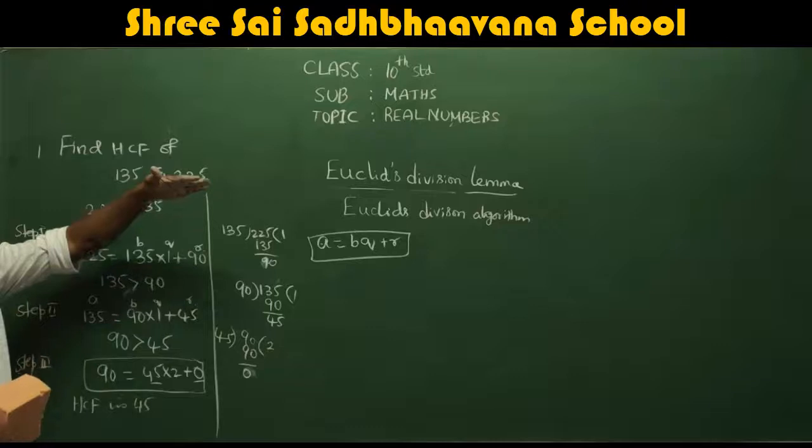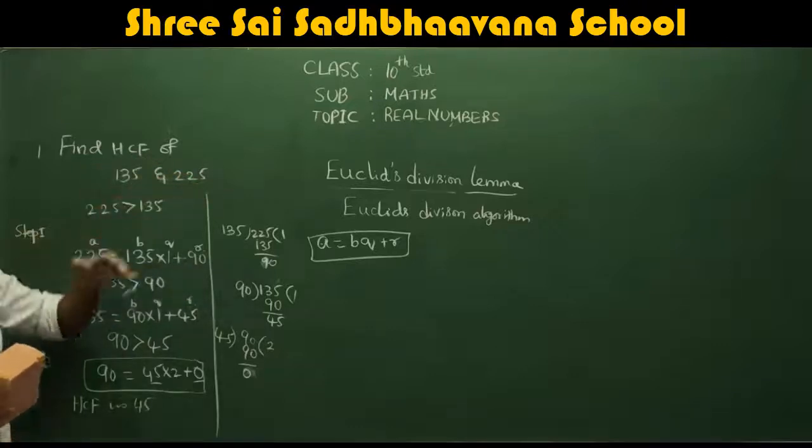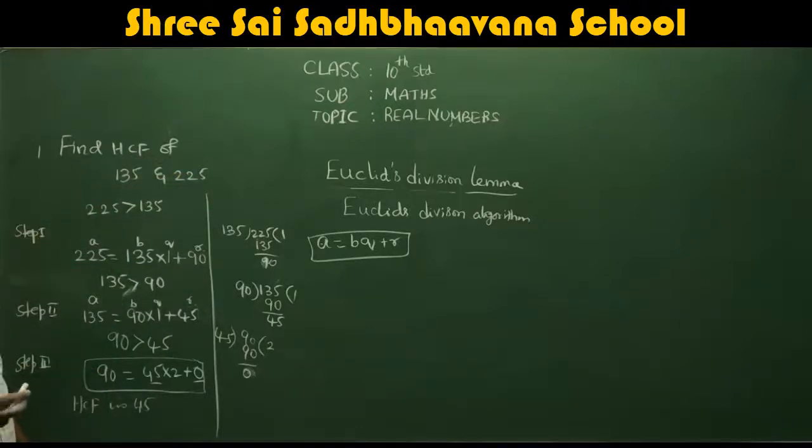So basically, what is Euclid's division algorithm? It is nothing but applying Euclid's division lemma, A is equal to BQ plus R, in all the steps. When you apply the same process repeatedly, that's why the name came as Euclid's division algorithm. Algorithm is nothing but successive applications, the same application we are doing in each and every step.